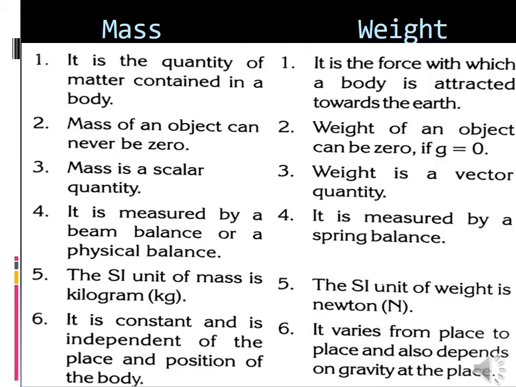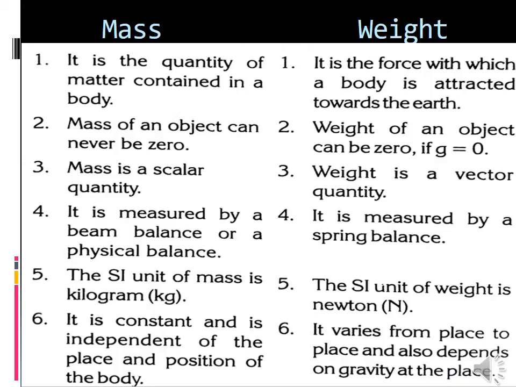If it has only magnitude, that is a scalar quantity. And the fourth point is it is measured by beam balance or physical balance. And the fifth one, the SI unit of mass is kilogram, that is kg. And the sixth one, it is constant.